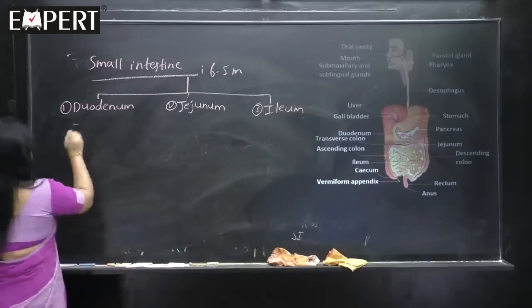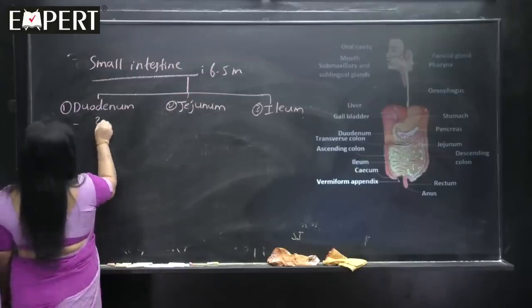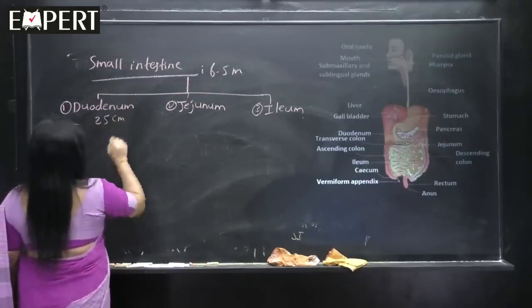See, the duodenum is very short in length. It is only 25 centimeters.